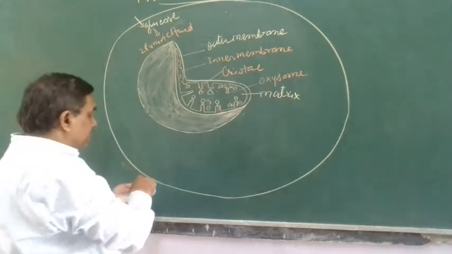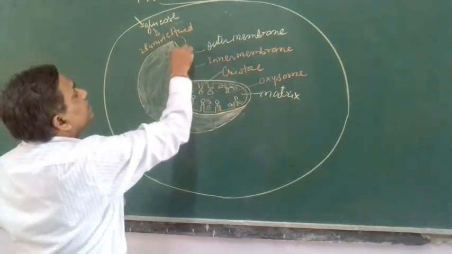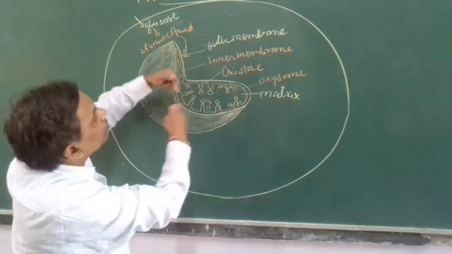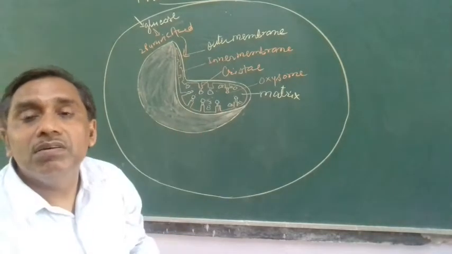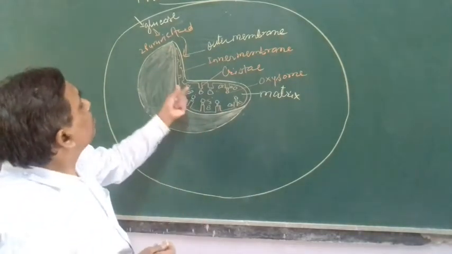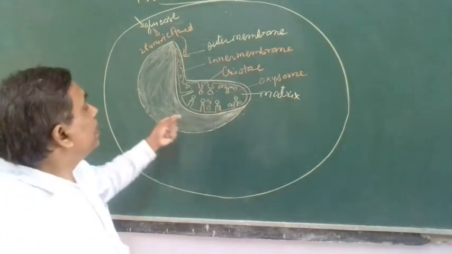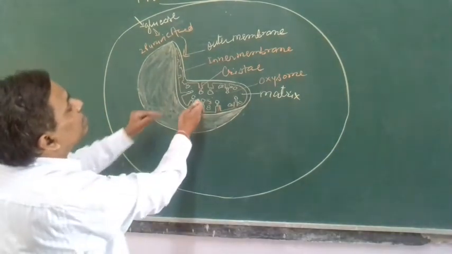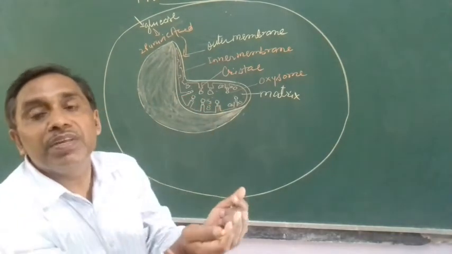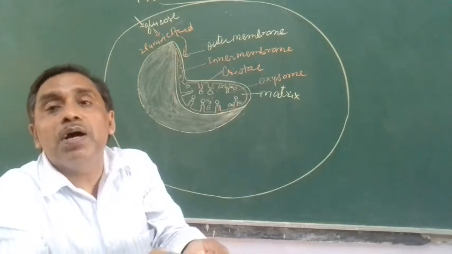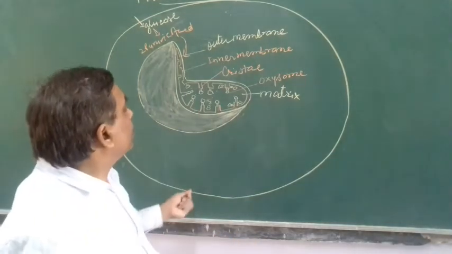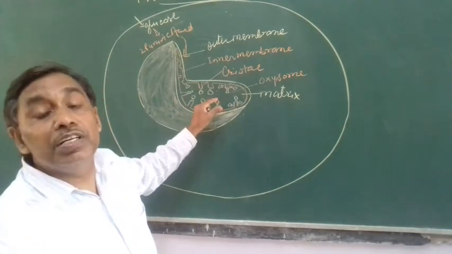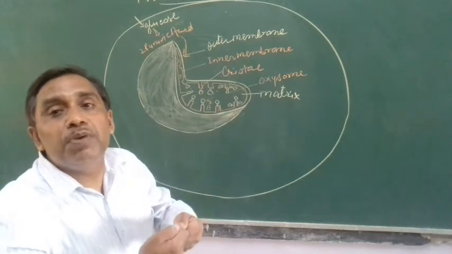Now, each pyruvic acid enters into the mitochondria. This pyruvic acid comes inside the mitochondria, and here through the Krebs cycle, complete breakdown, oxidation of this pyruvic acid occurs step by step, in the presence of oxygen. That's why it is called oxidation. During the oxidation, it releases a huge amount of energy. That energy is stored in the form of ATP. So in the mitochondria, oxidation of glucose occurs for release of energy, and that energy is stored in the form of ATP.